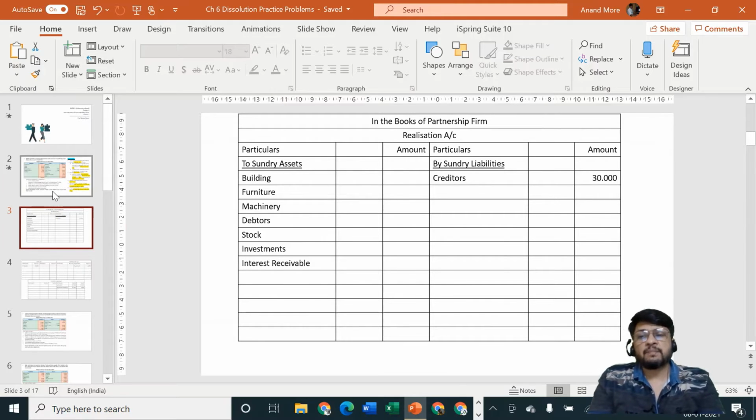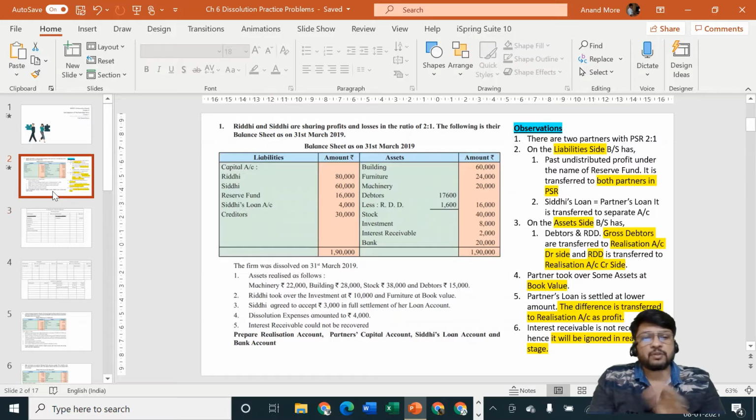In this step, we are going to consider everything at book value. The adjustment represents agreed value. Agreed values are not to be considered now. Agreed values will be considered afterwards, in the realization stage. So at this moment, you can ignore adjustment number 5. Currently, we are in the first stage, that is transfer stage. So at this moment, we are going to consider book value. No tension. I hope everybody is clear with this concept.